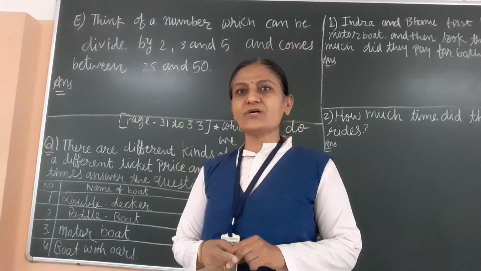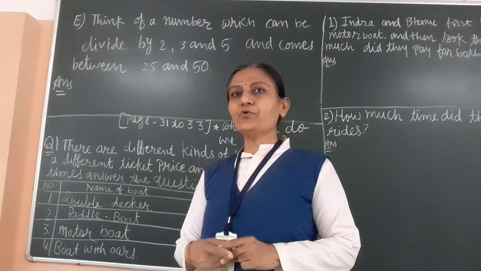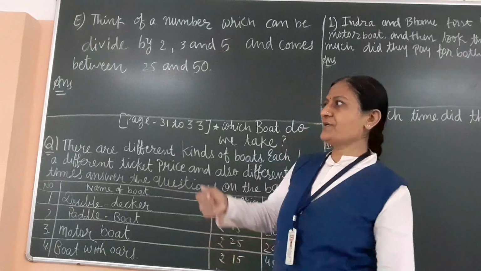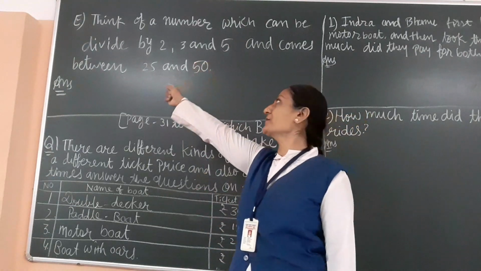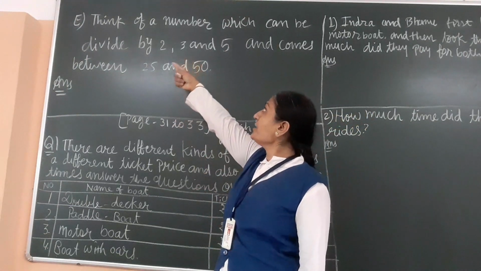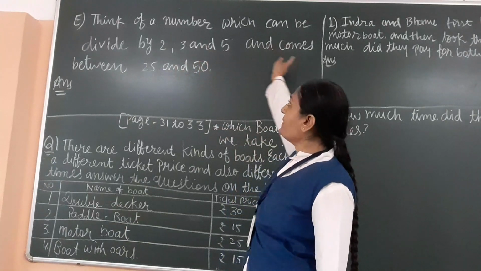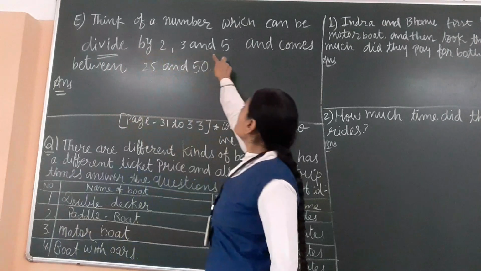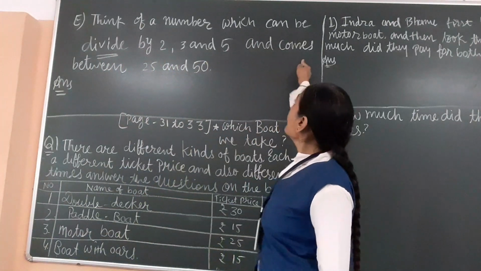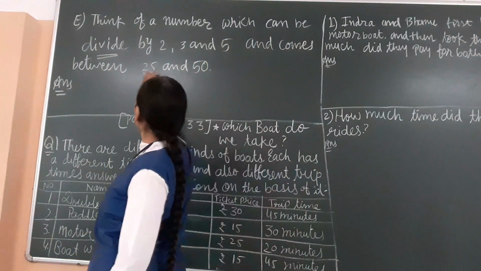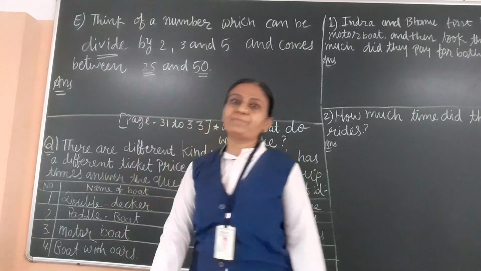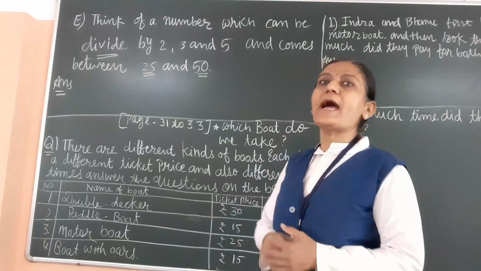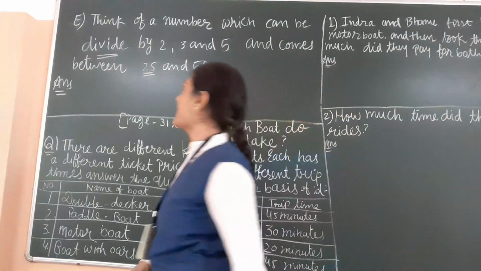In the previous lecture, we completed the 4th sum, and now today the 5th sum of page number 30. It is given: think of a number which can be divided by 2, 3 and 5 and comes between 25 and 50. When this type of sum is there, we have to multiply all the numbers, then we get the answer.